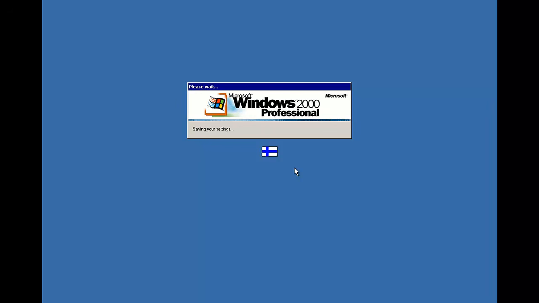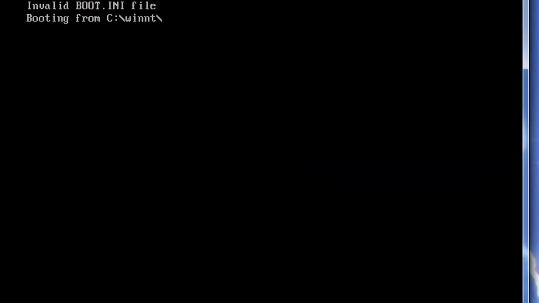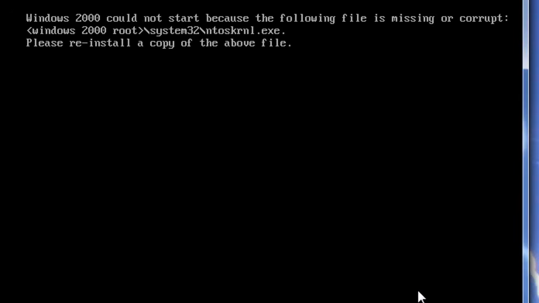So if we restart one more time, last time I promise, Windows can no longer boot, and you will have to restore your data from backups and reinstall Windows. We'll see that. The computer's toast. Okay, we'll hard reset it here. So as you can see, the machine can no longer boot. Could not start because NTOS kernel.exe is missing or corrupt. So that is about it for the Bacros Windows virus.